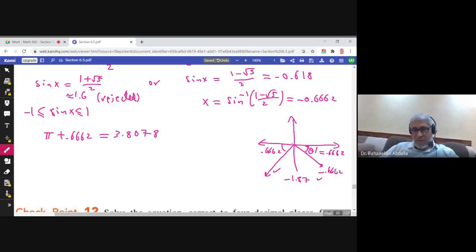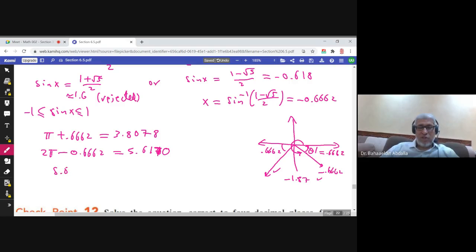The other solution would be here, okay? And how to find this angle up to here? You take 2 pi and subtract the reference angle from 2 pi. So 2 times pi minus 0.6662, you will get 5.61698, so it would be 5.6170.